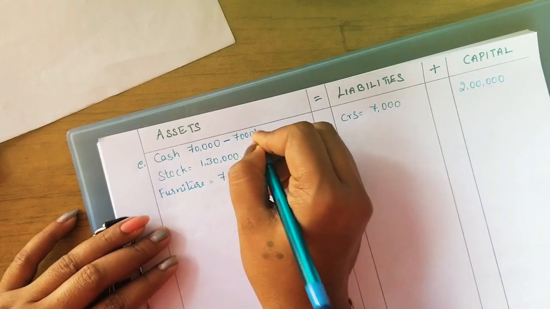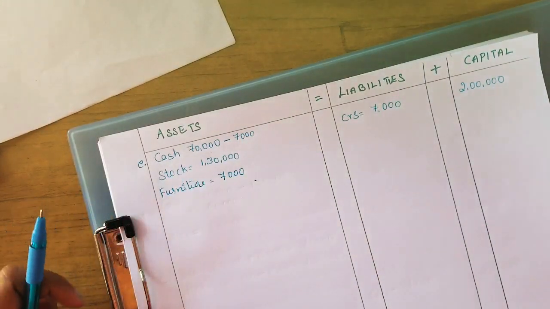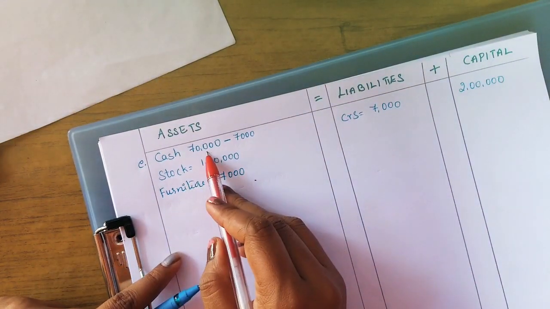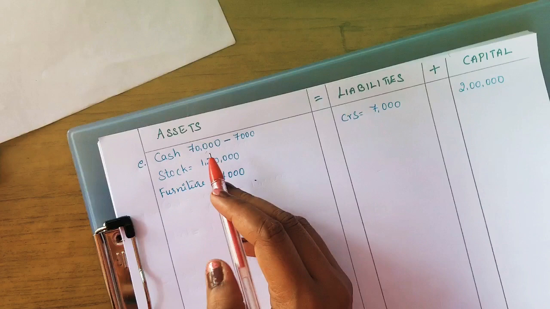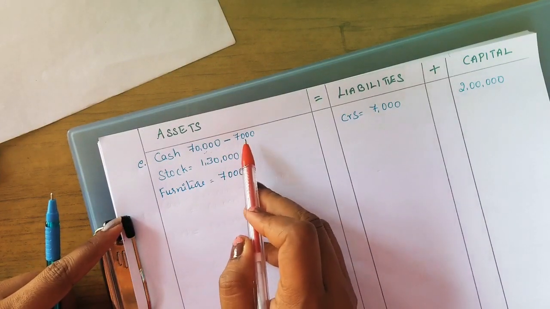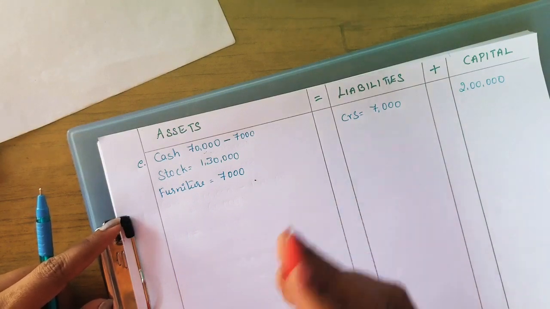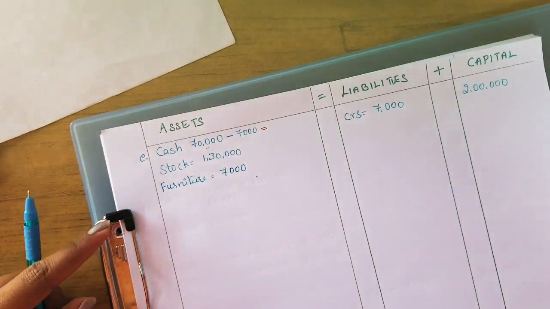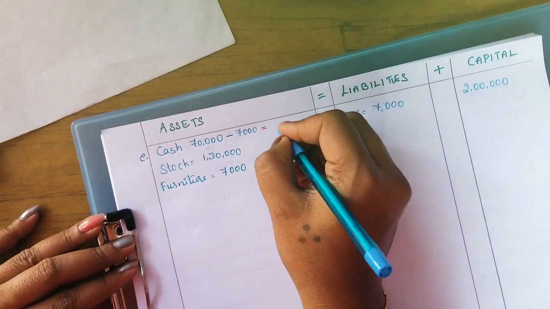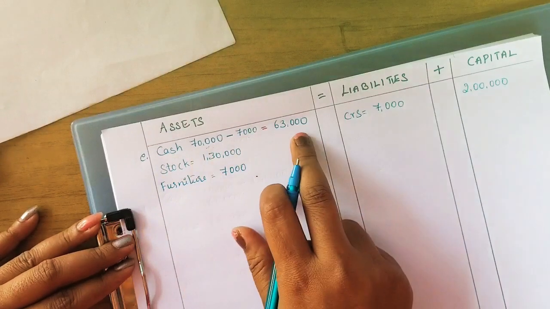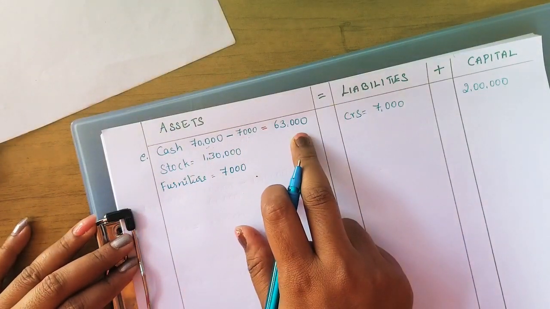Minus 7,000 out of this 70,000, we have 70,000 of cash. Deduct 7,000 because it is withdrawn by the owner for his personal use. He is taking. So 70,000 minus 7,000, it will be 63,000. The remaining balance of cash is 63,000.